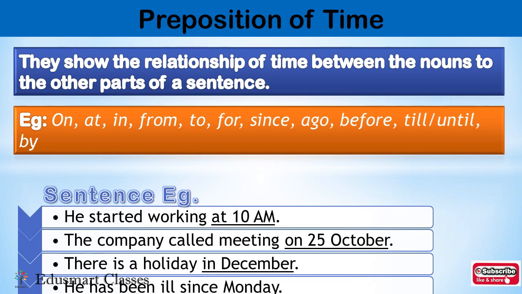He started working at 10 a.m. So here 10 a.m. is a particular time, right? So at is a preposition and it is a preposition of time. The company called a meeting on 25th October, right? So here 25th October is a time given for a meeting. So on is a preposition of time. There is a holiday in December. So December is a particular time, right? So in is a preposition of time.